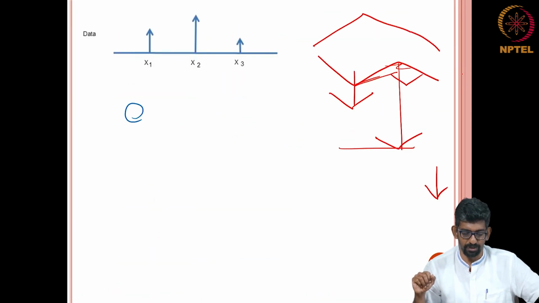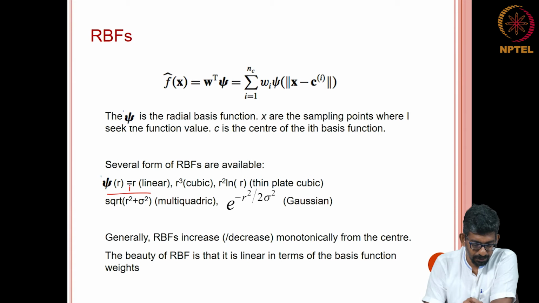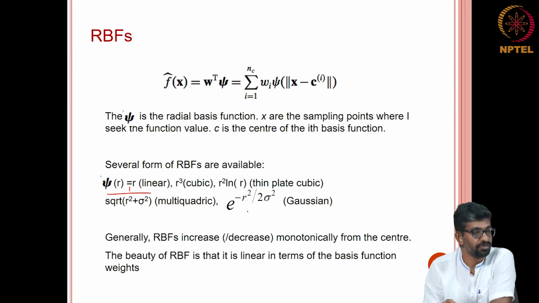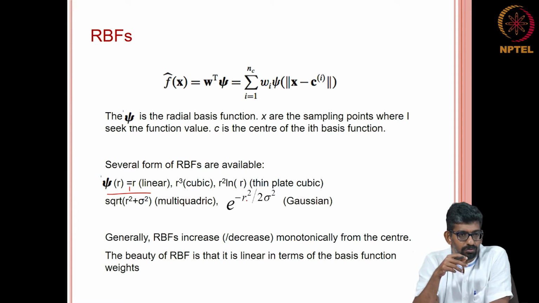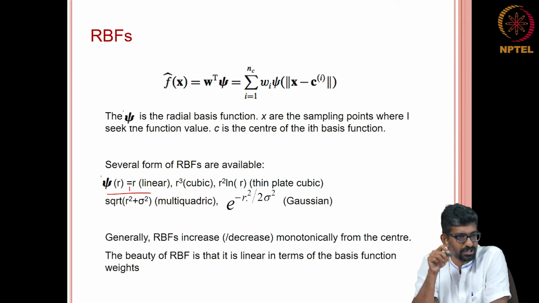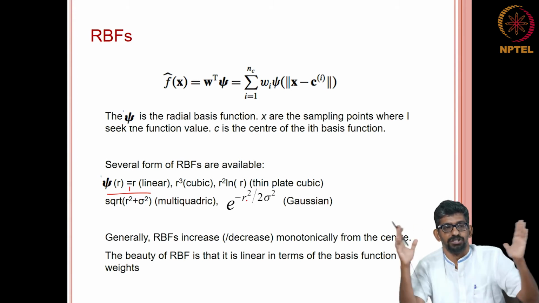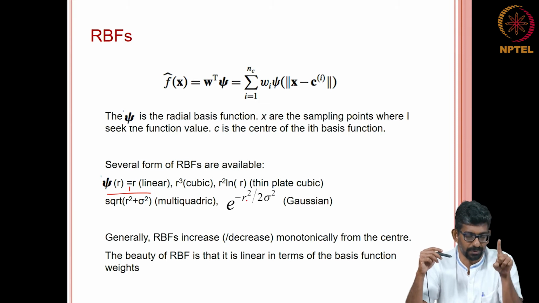So, let us go back to this. Let us say that you have no idea on what model you need to use. Then what you do is you take the data and you fit it with a linear model, you fit it with an R cube, you fit it with this, and this. You use a regularization parameter if you want, or you do not center it along the points. You center it at other points, so that you can predict at the known points. You understand what I am saying, right. So, you predict at the known points, then you will get the error matrix. Now you can get an overall generalized error, the global error, and then select the model that gives you the least error.